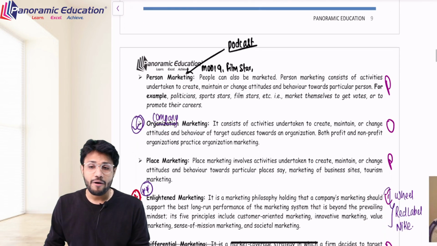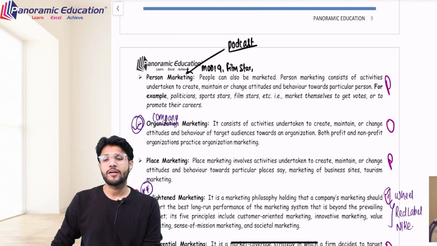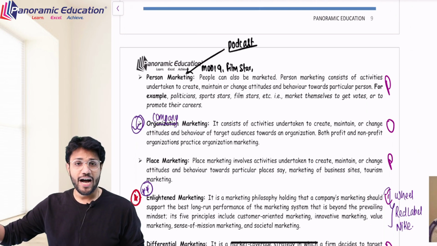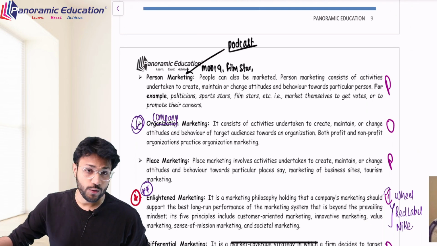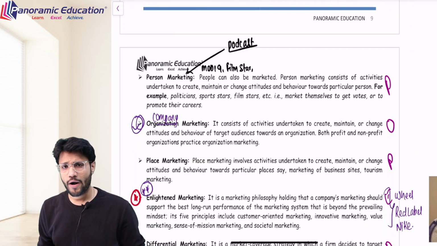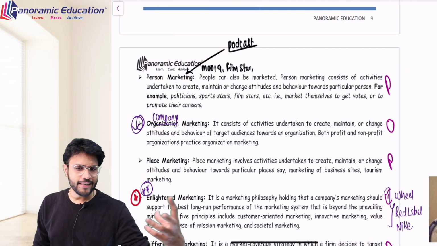And then company marketing, for example, Adani, to create, maintain or change the attitude and behavior of the target audience. When fraud was discovered, Gautam Adani immediately asked his PR team to arrange a session with the media. And in the media he said fraud has not happened, and ensured that our company is fraud free and all, right? That is the case over here.